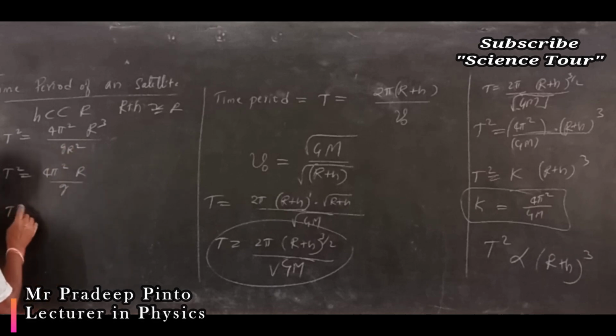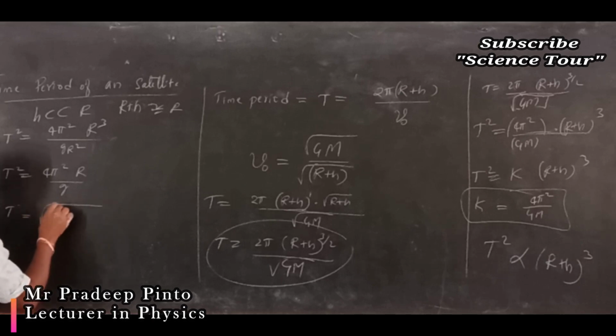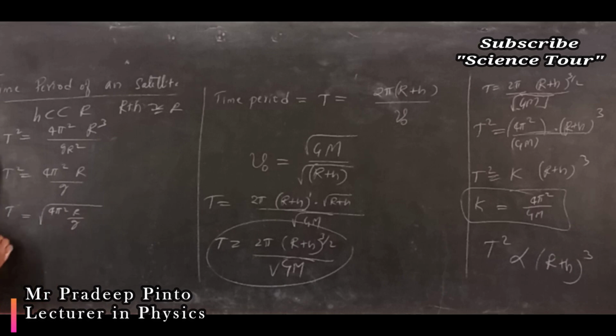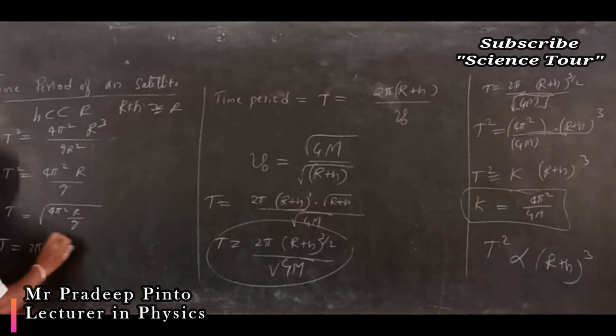So t is equal to the square root of 4 pi square into r by g, and you can write t is equal to 2 pi into square root of r by g.